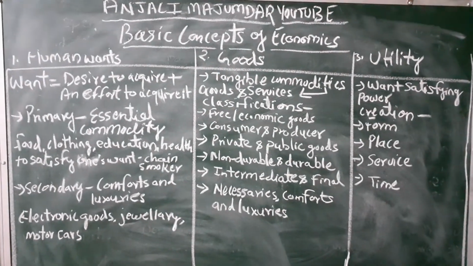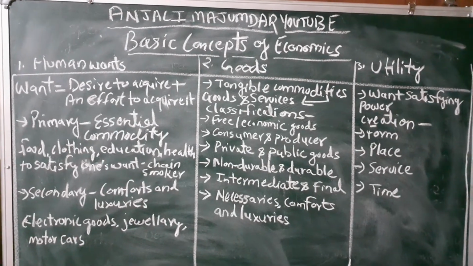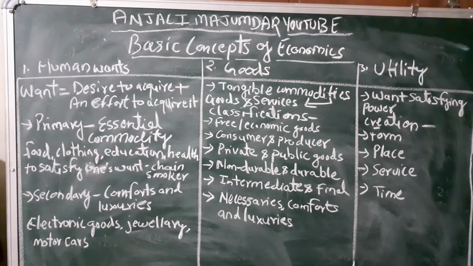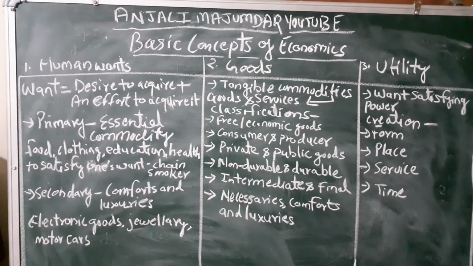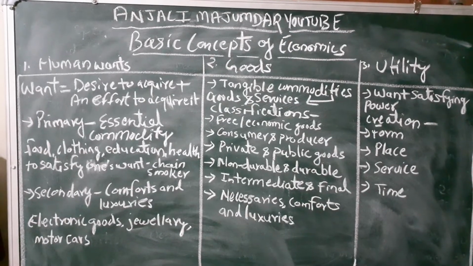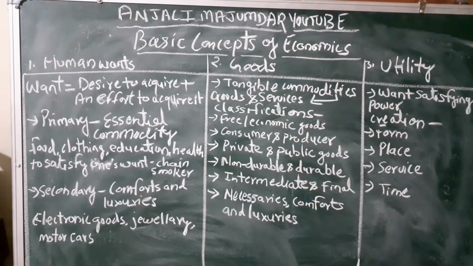Then goods. Goods is something which is a tangible commodity. Tangible means which can be physically seen and touched. Okay. And commodity means anything which satisfies human wants. So commodities can be tangible or intangible. That means you see I have made an arrow. That arrow represents that commodities can be of two types, goods and services.